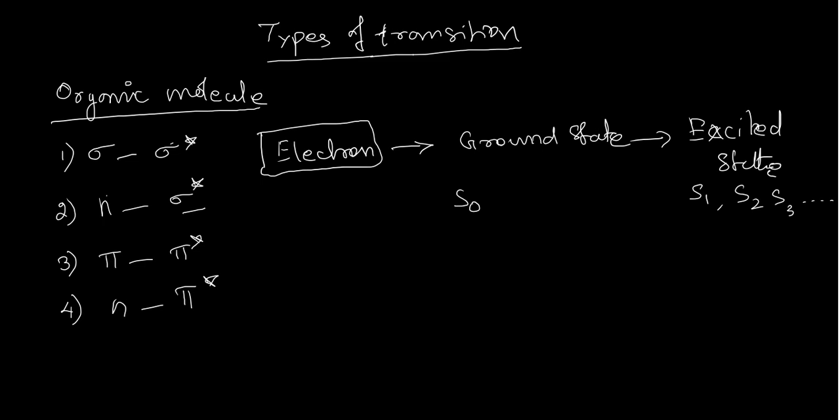Let us see the energy profile diagram of these different states. Usually in an energy profile diagram, we write the non-bonding level in the middle.